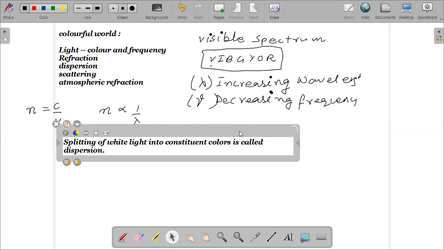Got this? Yes, sir. Okay, so the different colors travel with different speeds. They have different refractive indexes. Alright. So different colors have different refractive indexes. They travel with different speeds. And that is why they bend by different angles. And hence they get separated out while passing through a glass prism. Why don't they separate while passing through a glass slab?